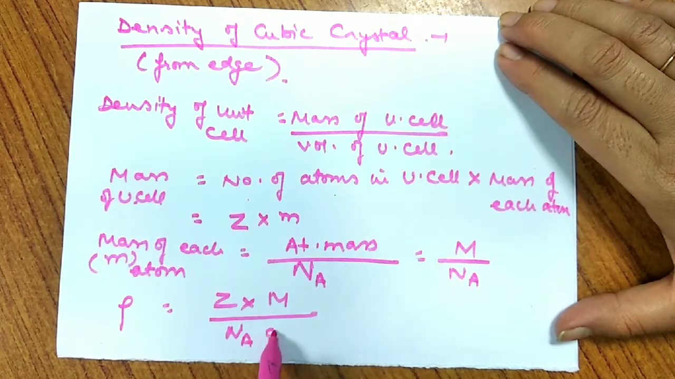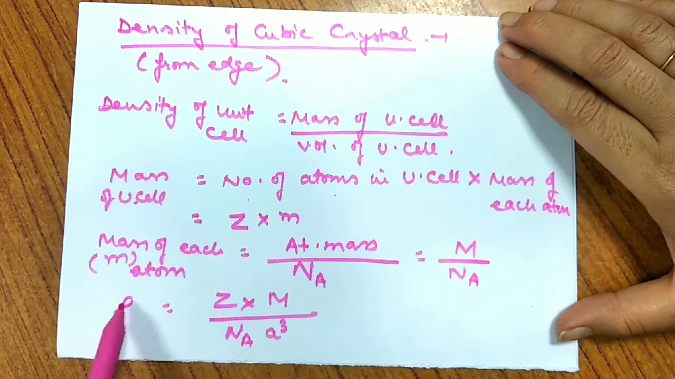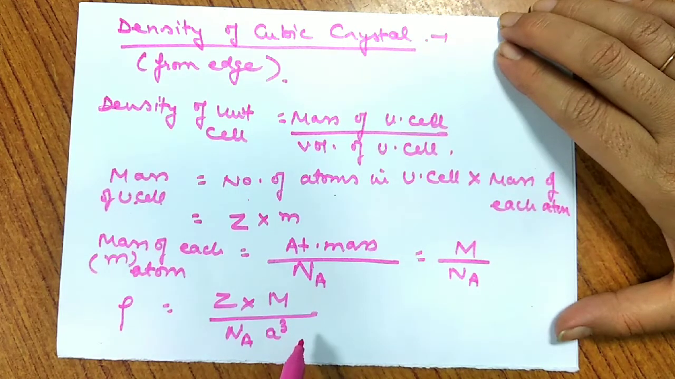And what is this volume of unit cell? Volume of unit cell is nothing but a cubed. But the unit of this a and rho should be same. Generally the density unit would be gram per centimeter cube. And generally the edge length would be given to you in picometer.